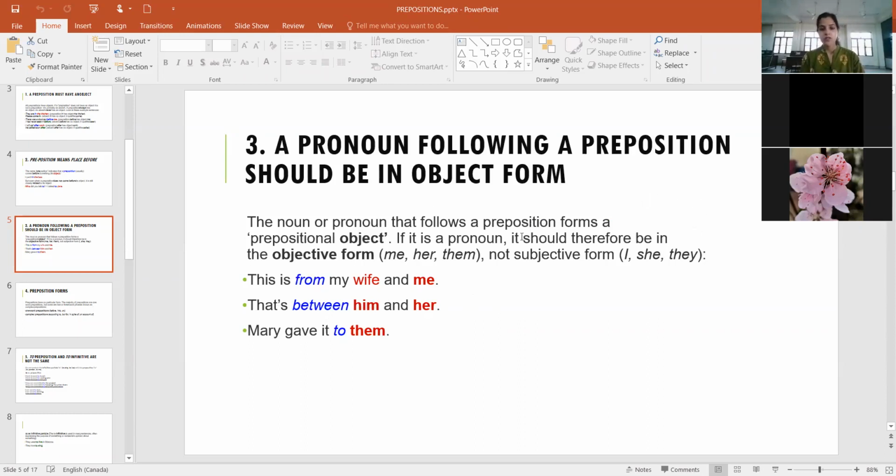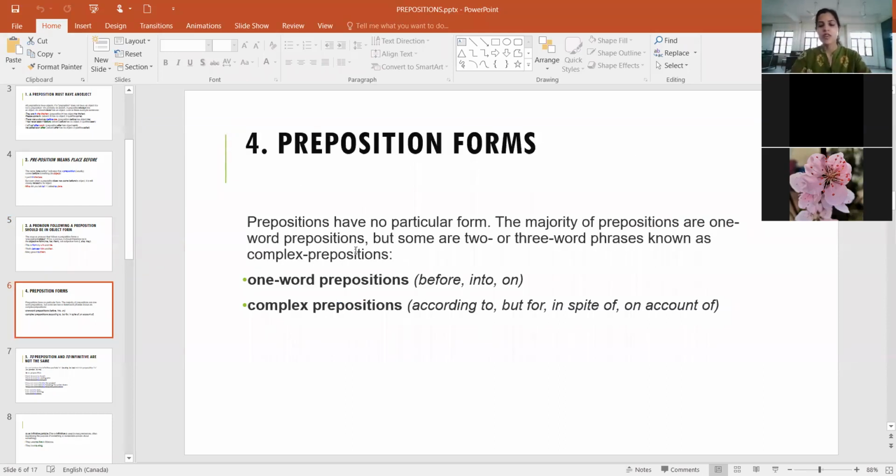The majority of prepositions are one word prepositions, but some are 2 or 3 word phrases. Some of them are very simple words: on, before, after, under, underneath, above, below, right? These are all single word prepositions. The complex ones are according to, but for, in spite of, on account of, and these are not as commonly used as the simple one word prepositions, right?